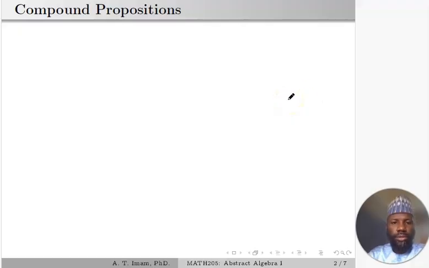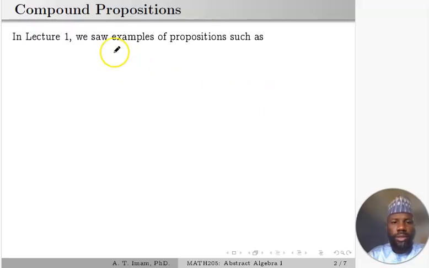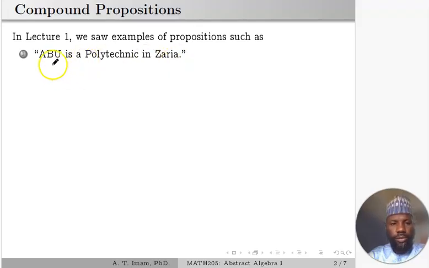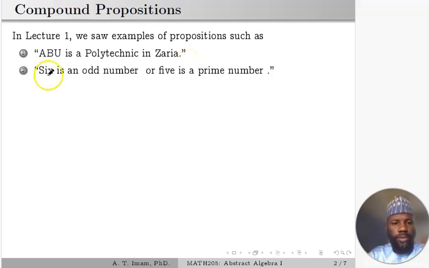In the last lecture, we saw examples of propositions such as ABU is a polytechnic in Zaria. And then one of the other examples we saw is this one: 6 is an odd number, or 5 is a prime number.